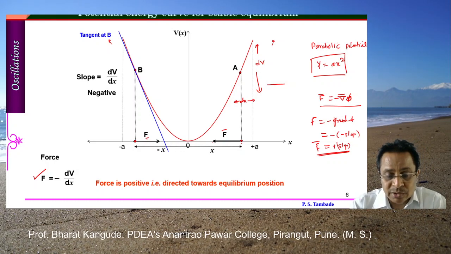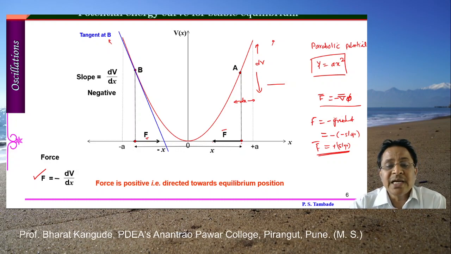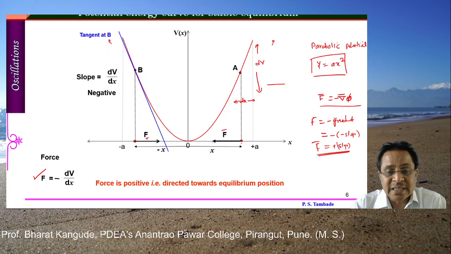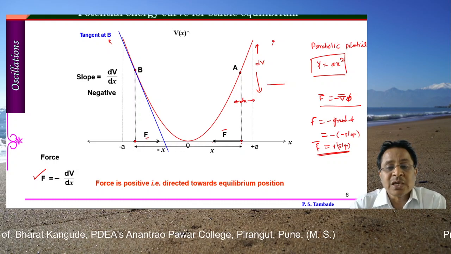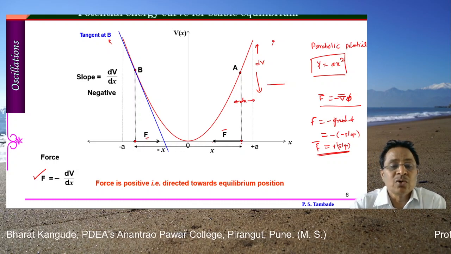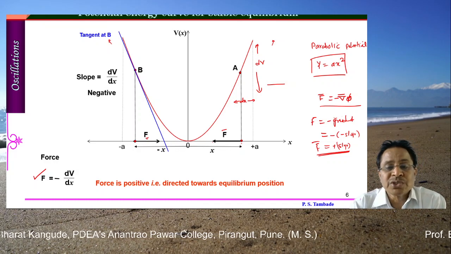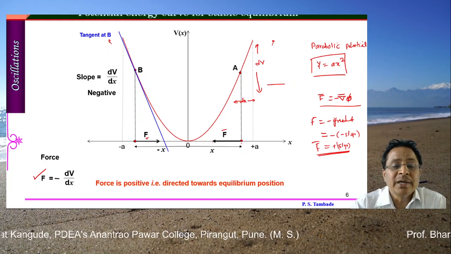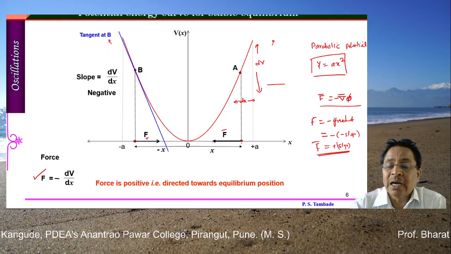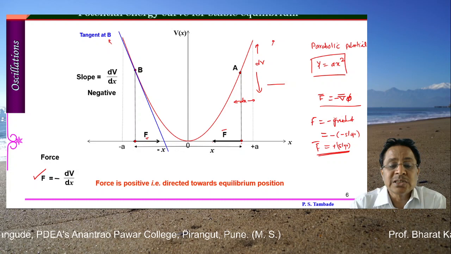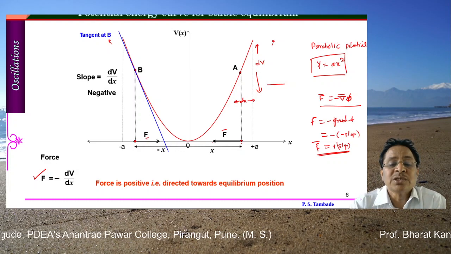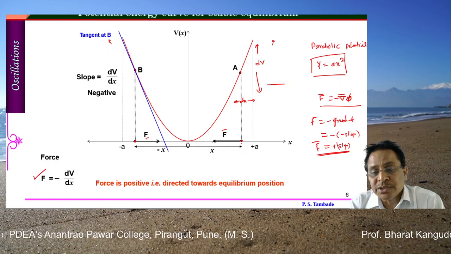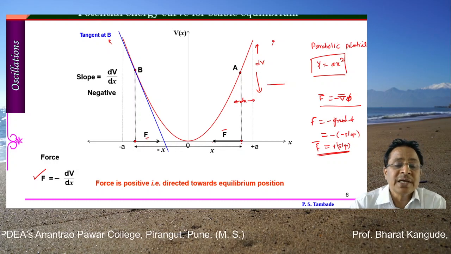That means on this curve, points A and B are such that if we draw tangents at these points and obtain their slopes, one slope is positive and the second slope is negative. Accordingly, the force at A has a direction towards this equilibrium point, and the force calculated at point B also has a direction towards this equilibrium point O. So whether we look on the positive side or the negative side doesn't matter.